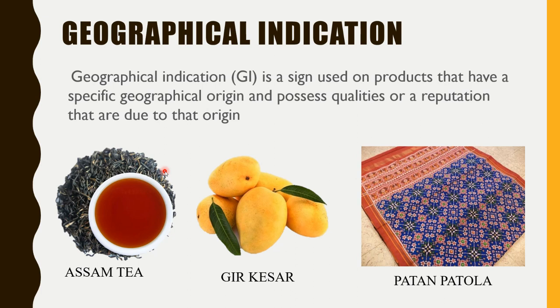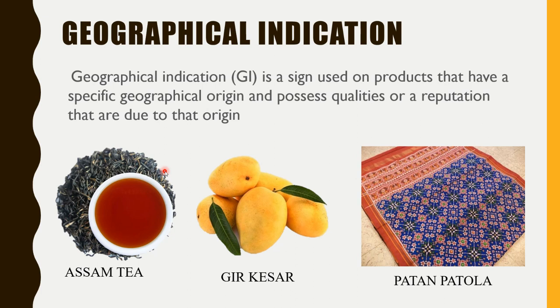And that is limited to a specific number of people, and it is the only IP which is given to an association, not a single person. So all the persons residing in the Gir area, their association can get this IP, and any of those persons can sell the kesar in the name of Gir Kesar. It is a type of association. An association can have 50 members, 100 members, 500 members, right? Those who are associated can get this right. Patan Patola, same way.